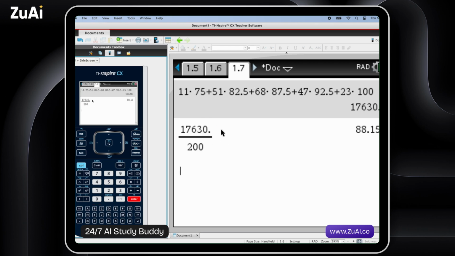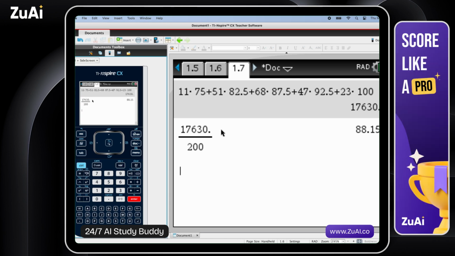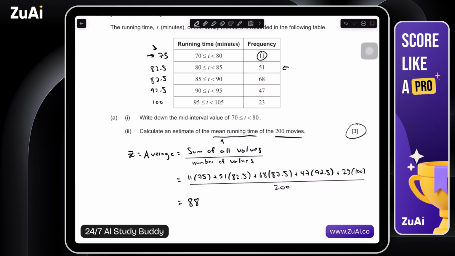This tells us that the average length of these movies is 88.15. So let's go ahead and write that in. 88.15, or to 3 sig figs, 88.2. Okay, this is a 3-mark question, and I believe that's the way that they're kind of nudging or suggesting that you solve it.